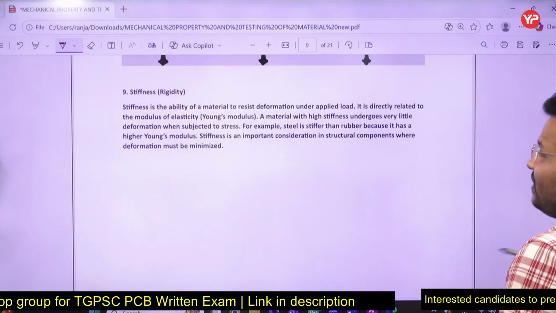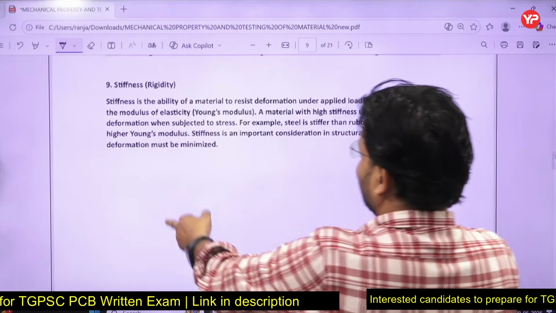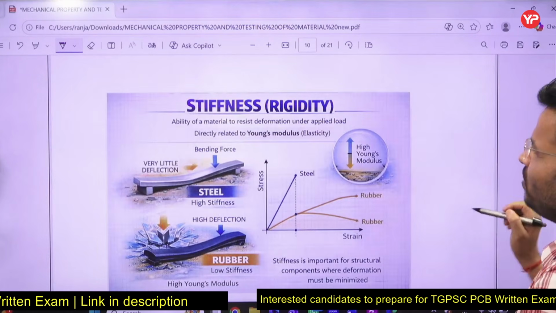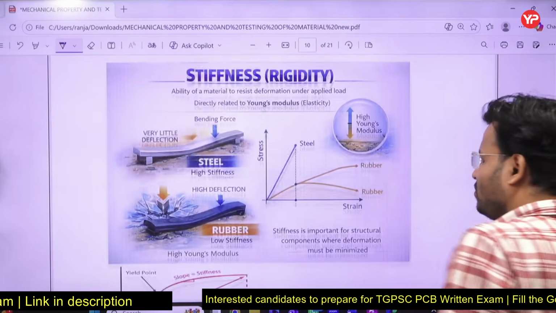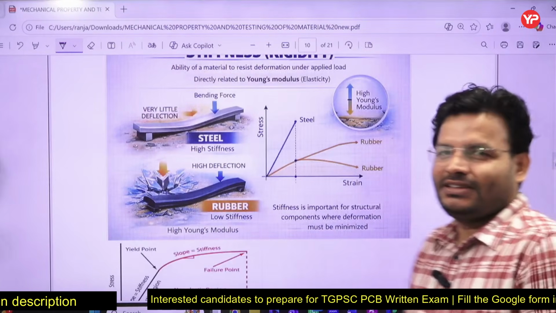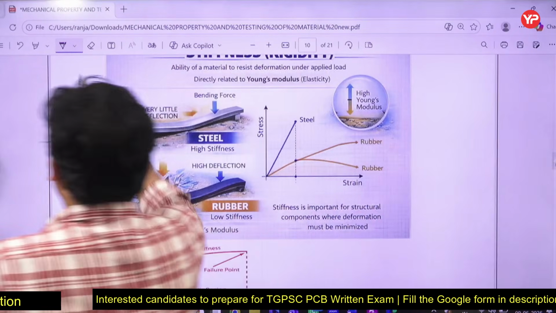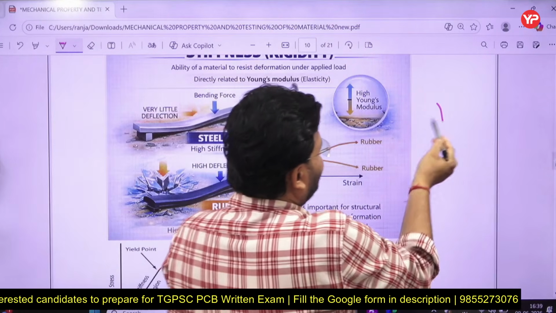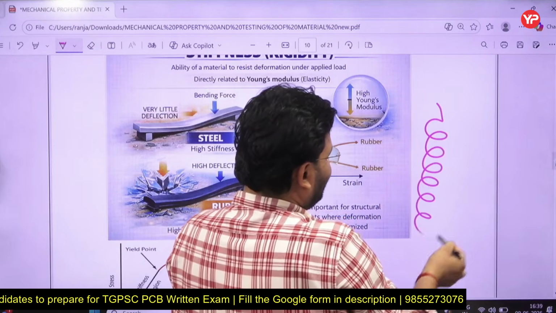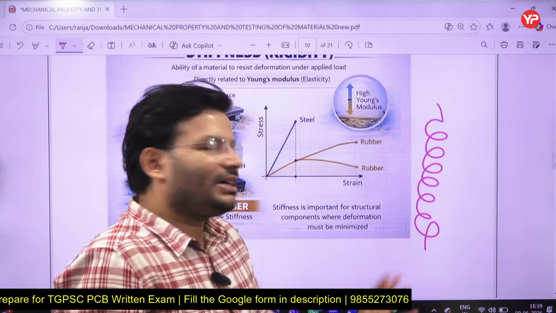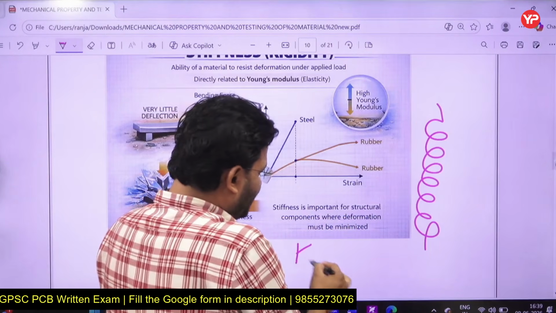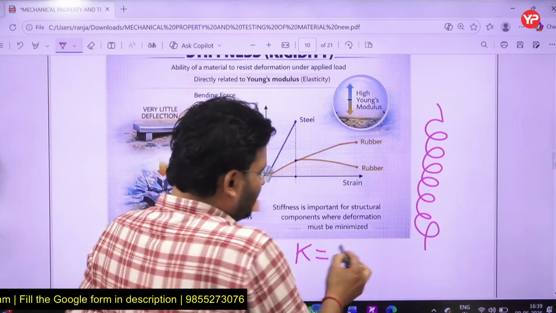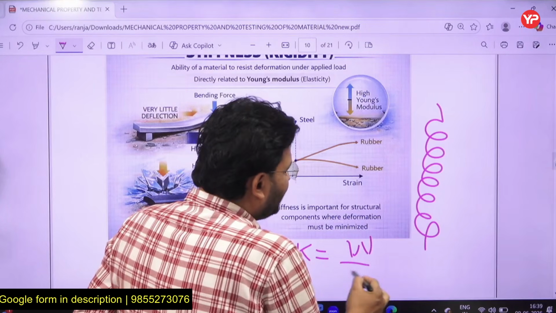Okay, now stiffness. What do you mean by stiffness, my dear friends? Have you seen a spring? Yes, sir, I'm an engineer, why are you making fun of me? I have seen a spring. This is your spring, helical, right? So what is stiffness? This is called the spring constant, called stiffness. It is the load required to get unit deflection.